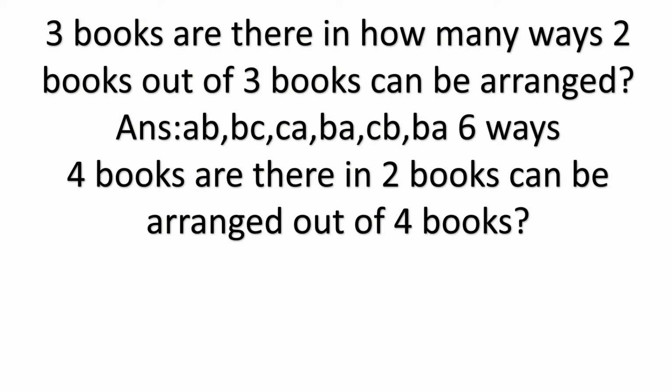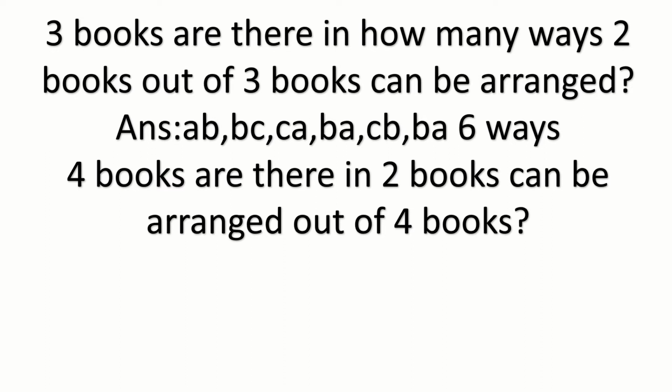4 books are there. 2 racks are there. How can we arrange? 2 books out of 4 books can be arranged. It's like the previous problem, but the number increases: A, B, C, D. Fix A and change the second position: AB, AC, AD.